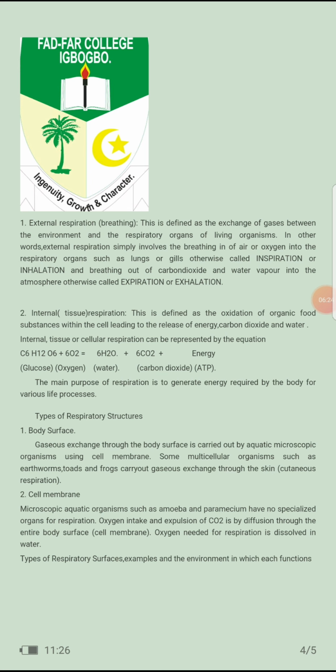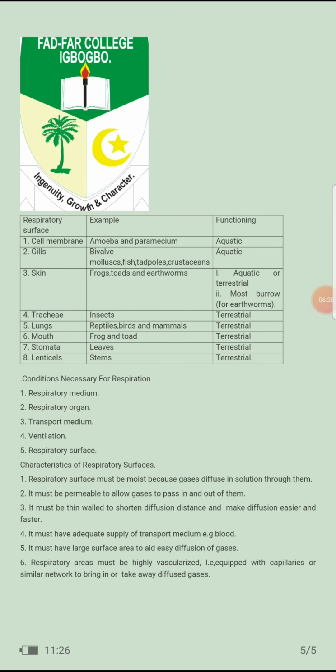Now, types of respiratory surfaces, examples, and the environment in which they function. Here we have the cell membrane. Examples of organisms that make use of their cell membrane to respire are amoeba and paramecium, and they function in aquatic medium. Another one is gills. Mollusks, fish, tadpoles, and crustaceans are examples of organisms that make use of gills to respire, and they function in aquatic medium also. The skin: we have the frog, toad, and earthworm, functioning in aquatic or terrestrial medium, and earthworm's burrows.